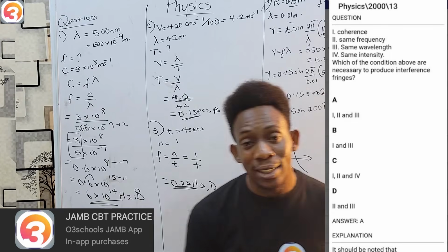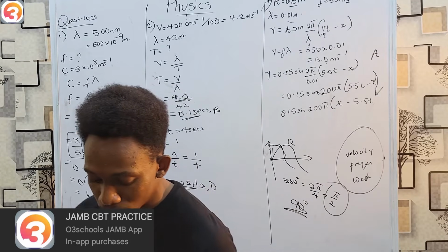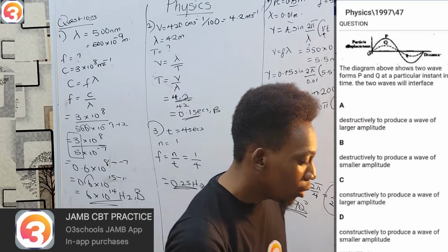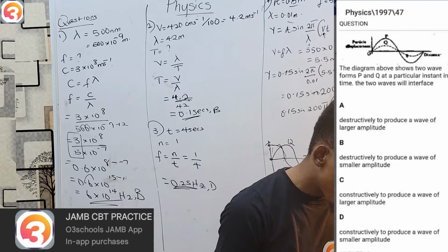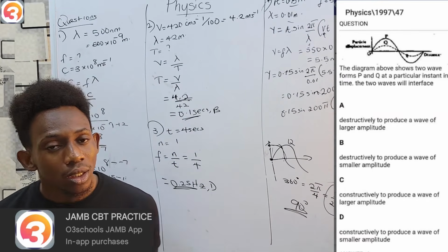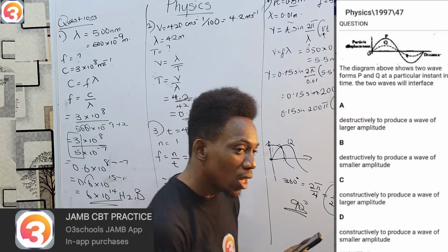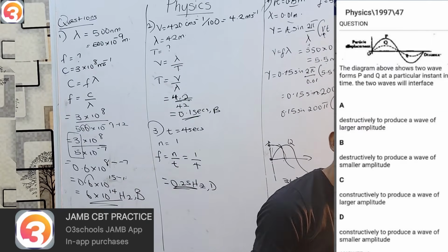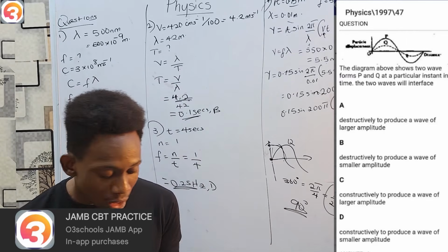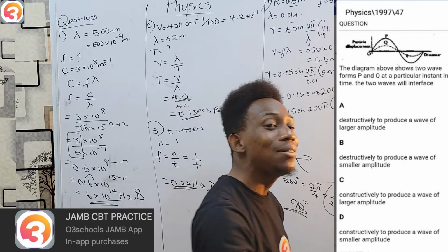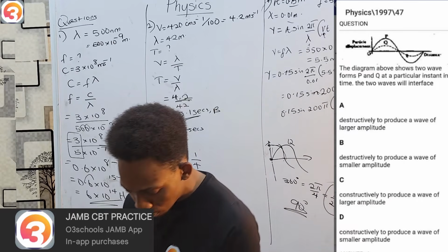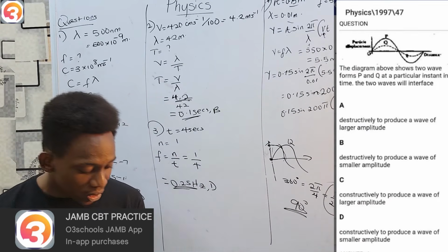Now, from the year 1997, question 47, there's a diagram. The question is asking us basically, they are going to interfere, but what kind of interference will occur? Now, if you look at these two waves, they both go up together and come down together. They are in phase. And because they are perfectly in phase, what we undergo is constructive interference. They're going to join together to form a bigger wave. Therefore, my answer must be option C.